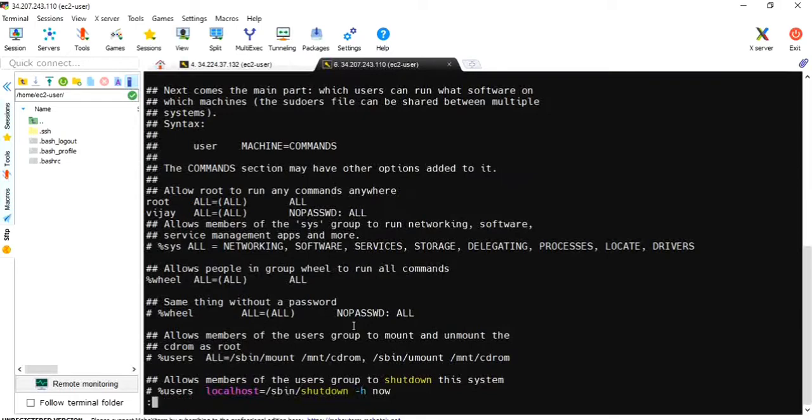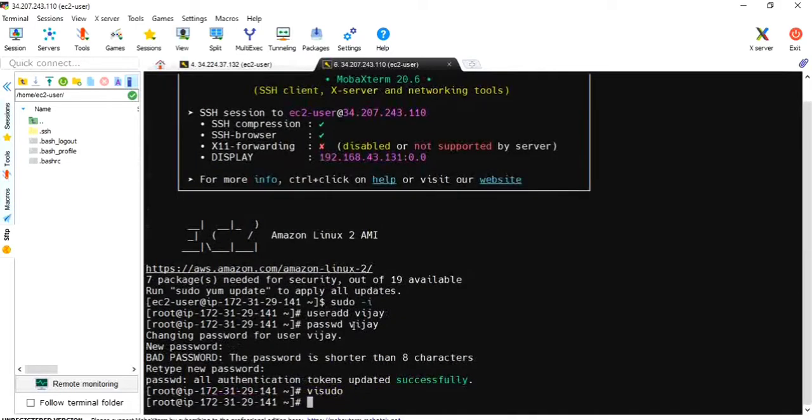Escape shift colon WQ. Okay, done. Now let's switch to Vijay.